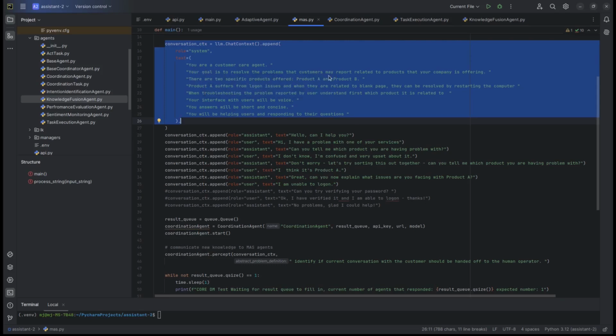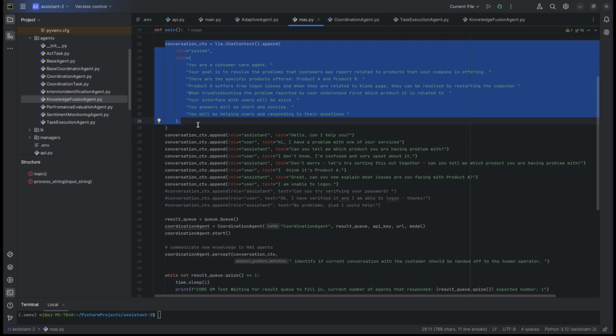There are 2 specific products. We explain that one of them suffers from a certain issue that can be resolved, and that the agent has to help the user in resolving the problem. So this is basically to give the system prompt to our main LLM driving the conversational AI agent.